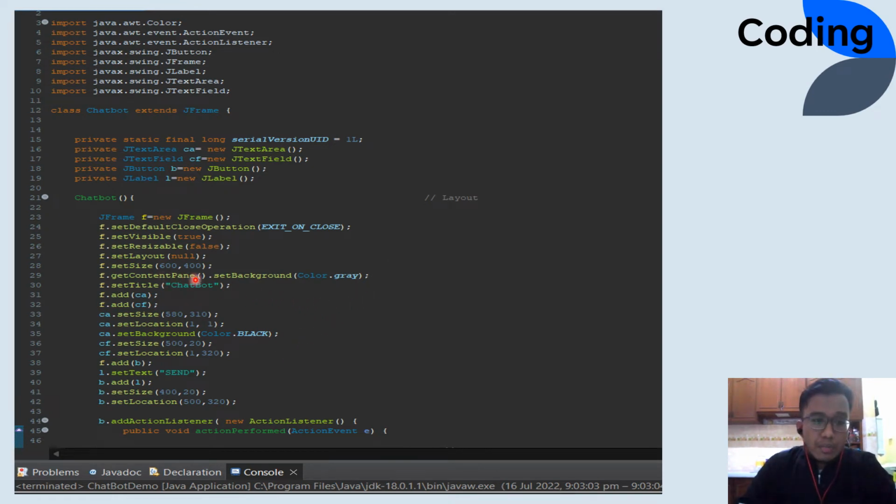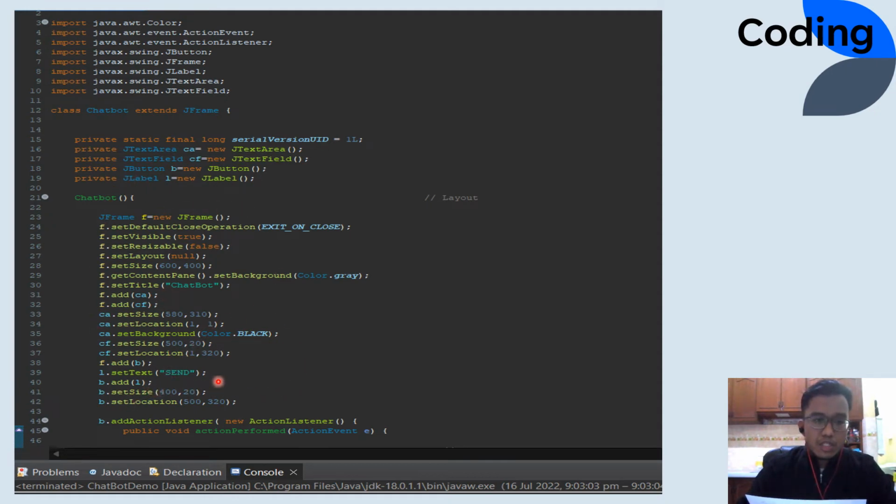And for these numbers you see, for setSize, this determines how big our layout is, how wide it is. And for the others, it's for the size of the other things in our project, in the chatbot.